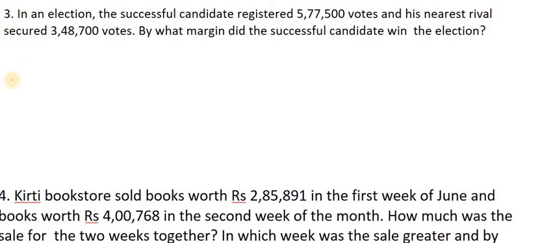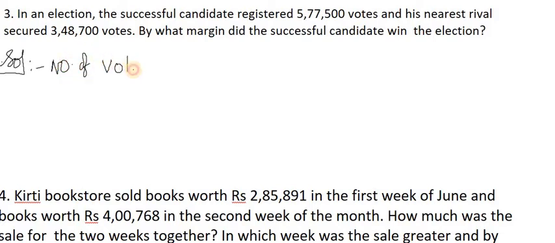It is given to us: in an election, the successful candidate registered 5,77,500 votes and his nearest rival secured 3,48,700 votes. By what margin did the successful candidate win the election? So what he is saying here, he said about two things. One person won with 5,77,500 votes and the other person got 3,48,700 votes. How many more votes did that successful candidate get? So what should we do here? How many more means, yes, subtraction. So we will start the solution.